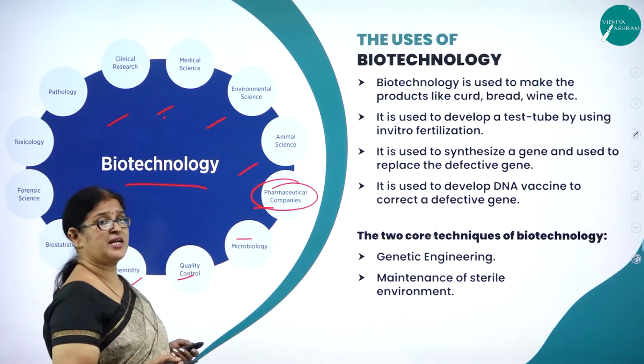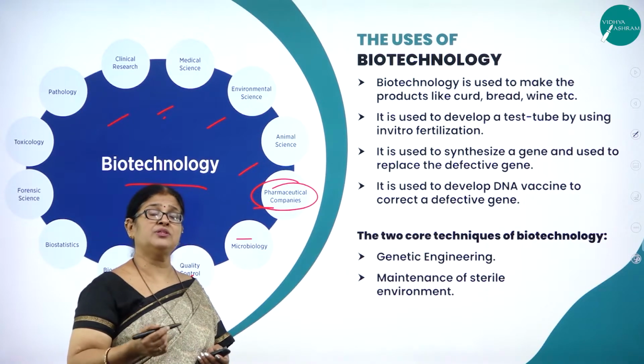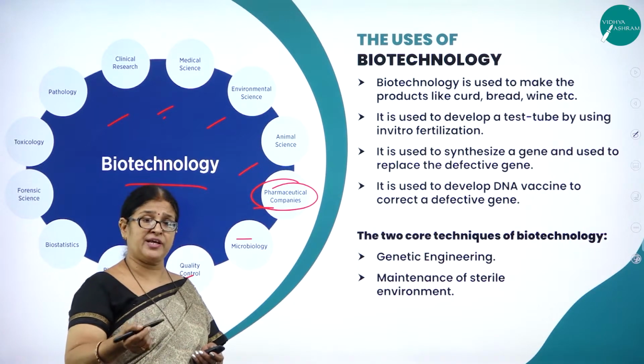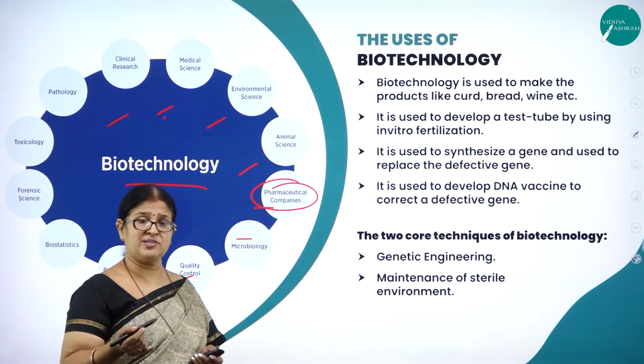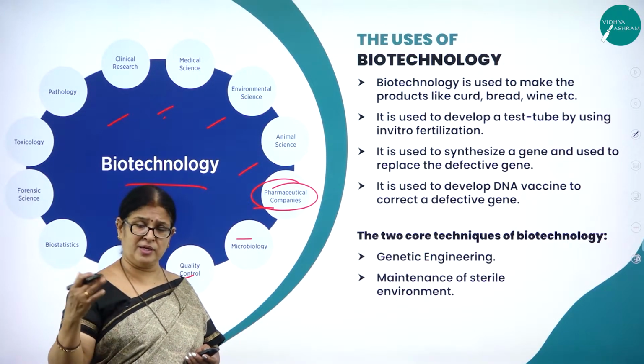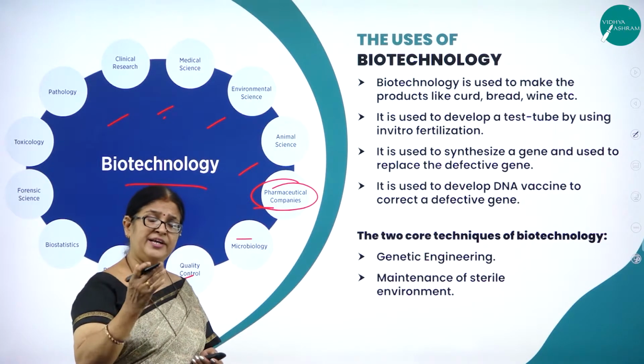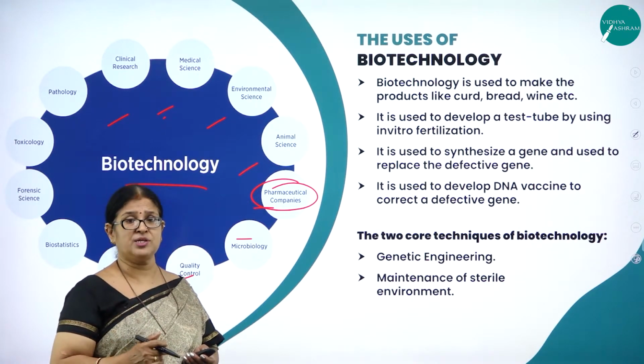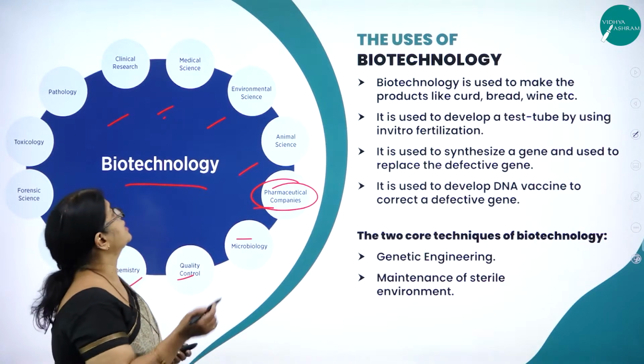Then even in clinical research, the technology has advanced. For example, for coronavirus testing, they have come out with lots and lots of higher technologies to identify the virus. That is what we call clinical technology.